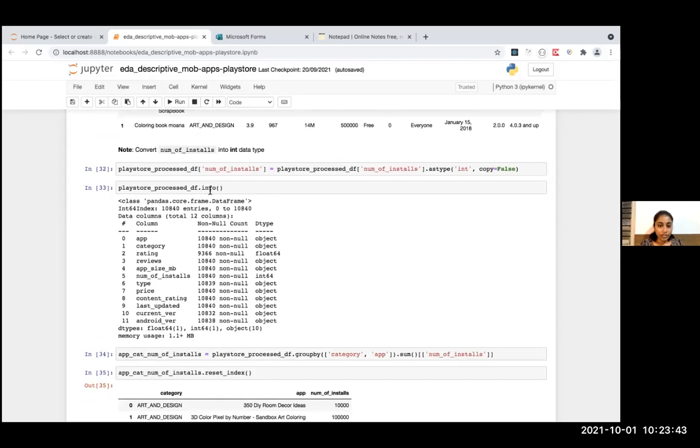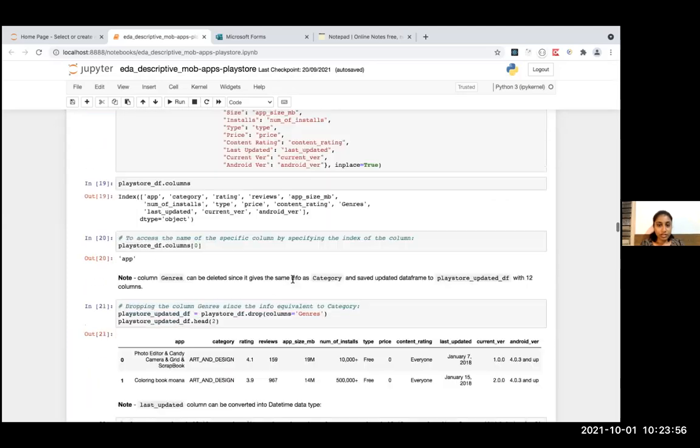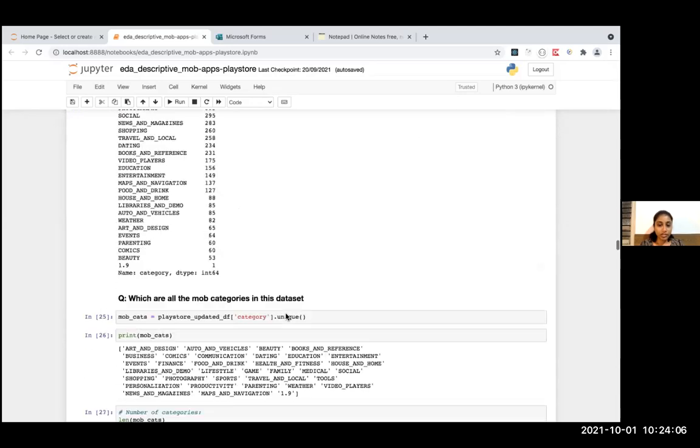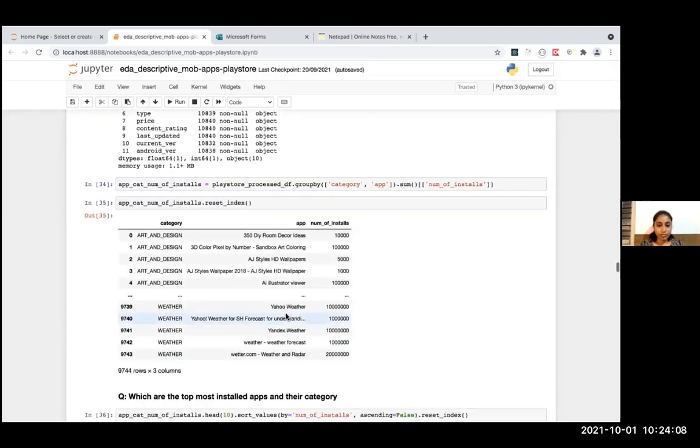Now I want to ensure that this has been converted into integer. Here, number of installs, this has been converted into integer. Earlier it was object, if you notice here. I have renamed this to number of installs. It was object, and now it's been converted into int64.